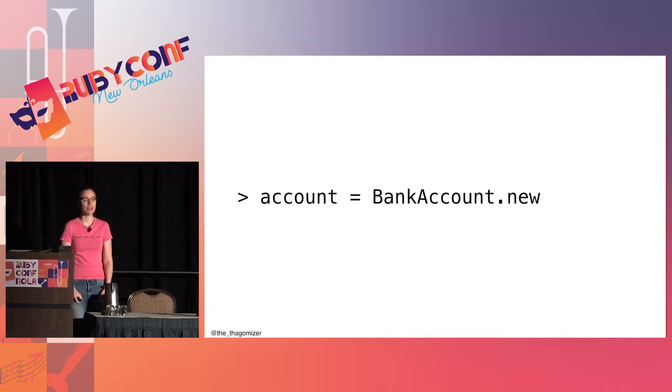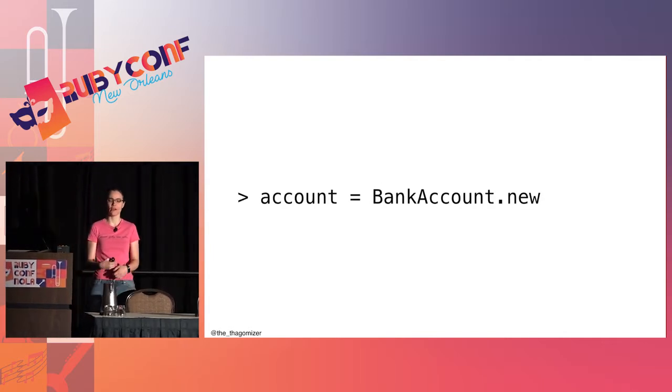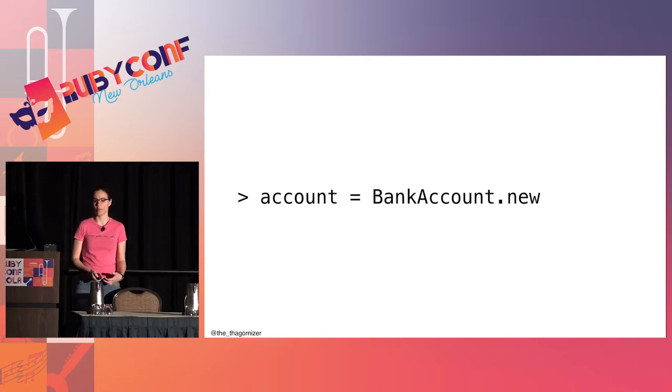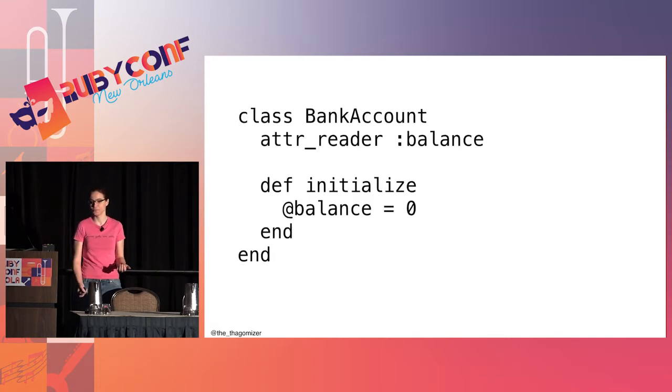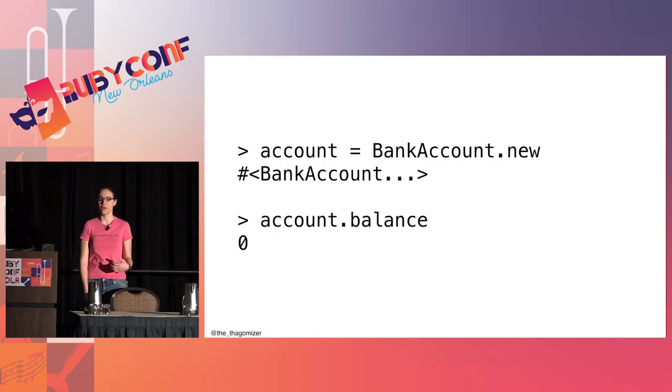So, I'm going to take a break for IRB. I can go BankAccount.new and get an account object back. Now, I know since I wrote the code that my balance is 0, but I can't actually see it. So let's write an accessor. I'm going to have an attr_reader because I don't want anyone outside to be able to set the balance. And that's going to return balance. Back to IRB, now I can see my balance. It's 0.